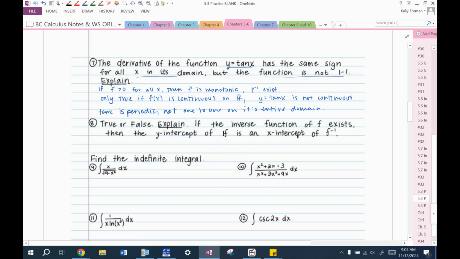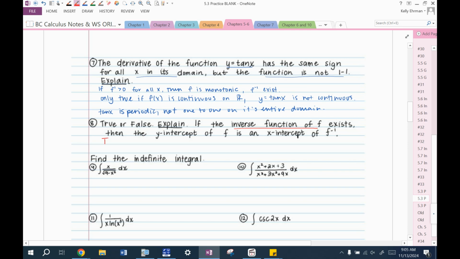True or false? Explain. If the inverse of f exists, then the y-intercept of f is an x-intercept of f inverse. Again, I believe this came from a homework. I feel like I've answered this question before. So the stipulation here is that we already know f inverse exists.